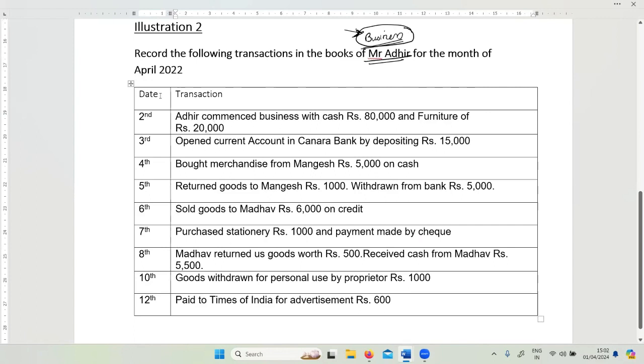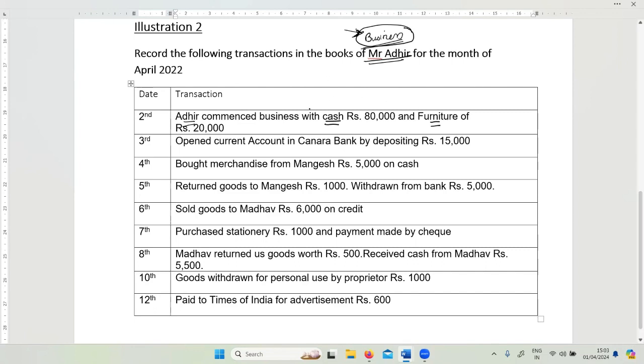Now, which is the first transaction given to us? The transaction given to us is on 2nd of April: Mr. Adhir has commenced business with cash 80,000 and furniture of 20,000. So what is the business getting from Mr. Adhir as capital? It is getting cash, right? This is the first thing. Second, what the business is getting is furniture. And who is the giver of this? It is Mr. Adhir. So there are 3 accounts in this: Adhir's account, cash account, and furniture account.